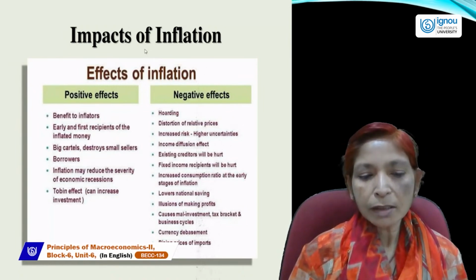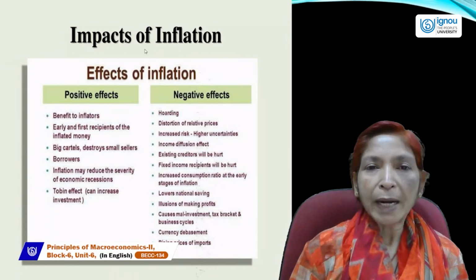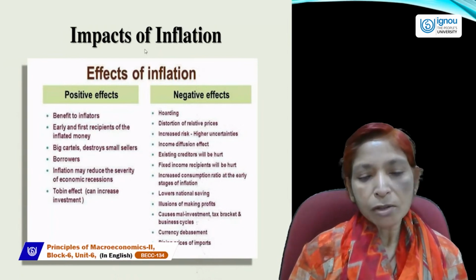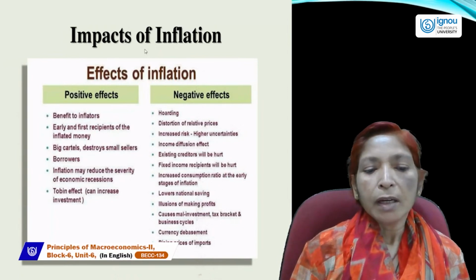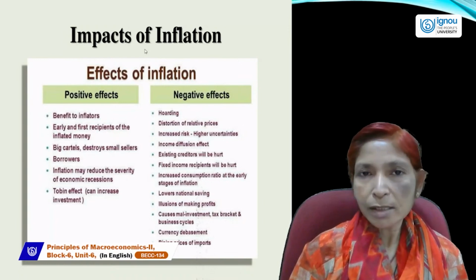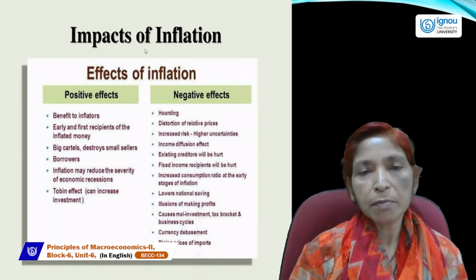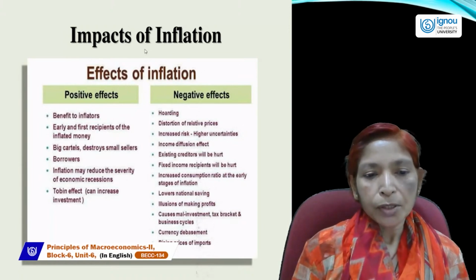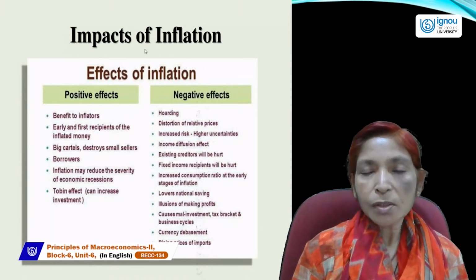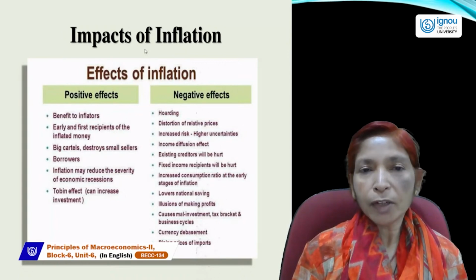So inflation badly affected the balance of payment. It lowers the national saving, lowers the national investment, creates an illusion of making profits, and causes small investment; tax brackets and business cycles situations will also occur. So creditors will also be hurt by inflation.